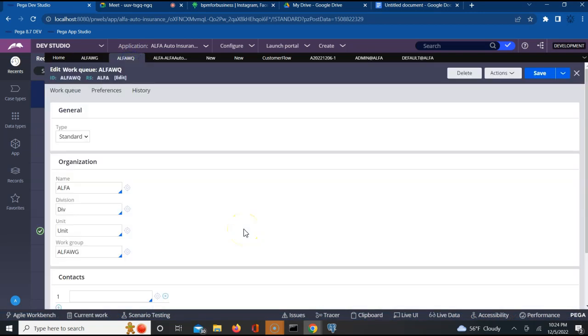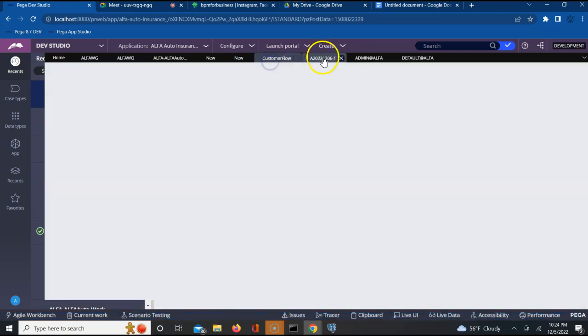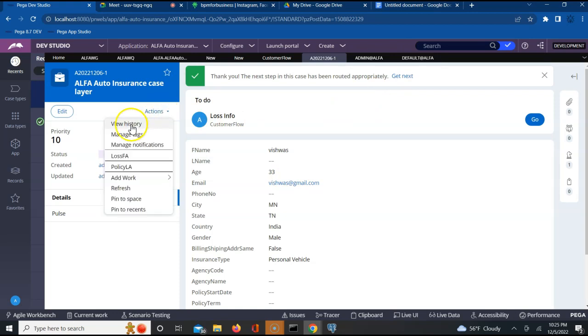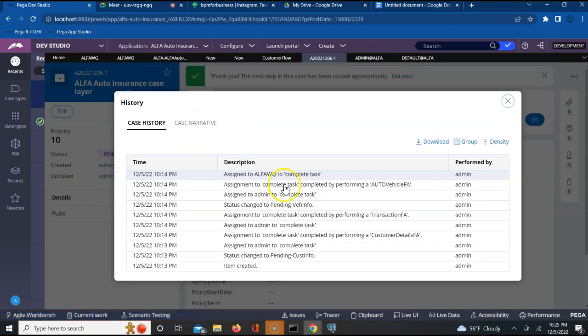So from the current operator's side, when the current operator is working on a given flow, he can route that work object from his work group to a different work group. He belongs to the default at alpha work group. However, he assigned this work object as part of this workflow to alpha work queue. Yes or no? It's a completely different work queue. He is not associated with this work queue. This is a work queue.